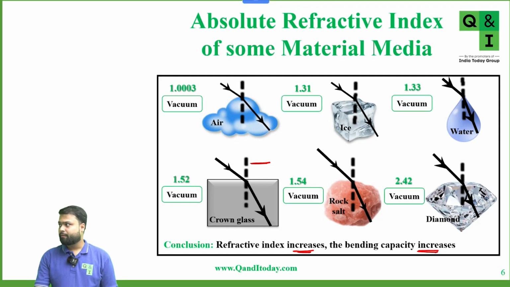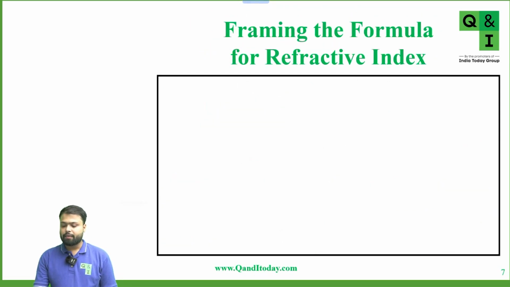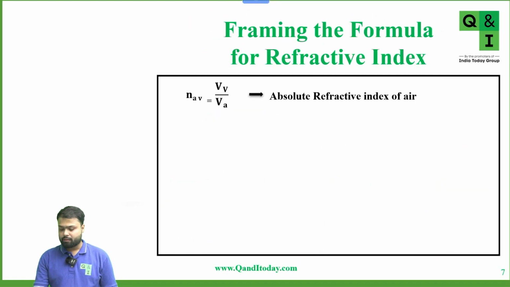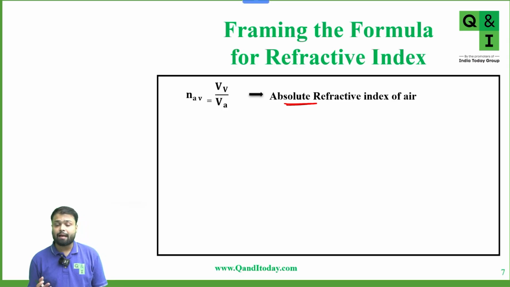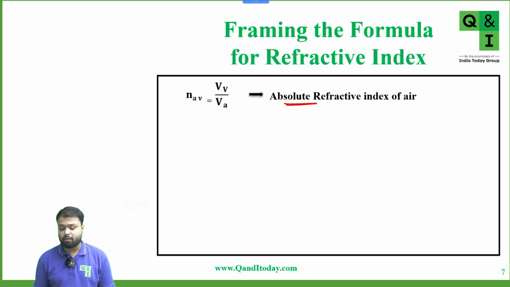Clear? Okay, very good. Now we'll see some formulas for the refractive index. We know n_av means the refractive index of air with respect to vacuum. When we talk with respect to vacuum, we are talking about the absolute refractive index of any medium, because the refractive index of vacuum is equal to 1.